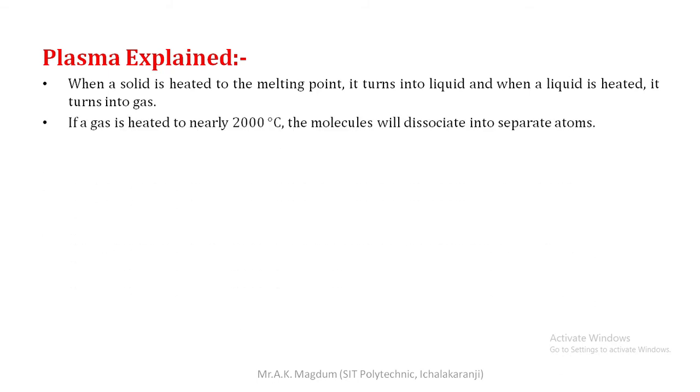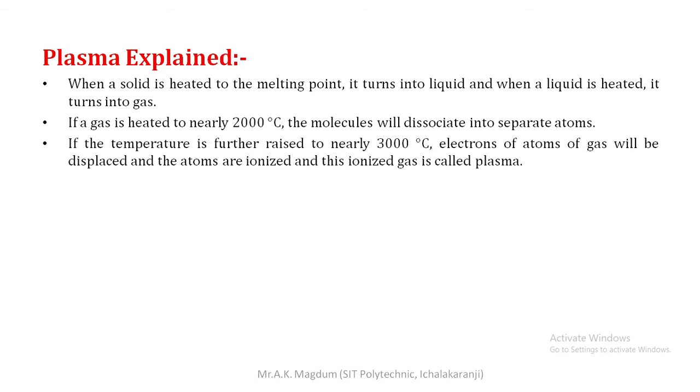If a gas is heated to nearly 2000 degrees Celsius, the molecules will dissociate into separate atoms. That is a very important thing. Whenever the gas is available, you can heat it up to 2000 degrees Celsius. In that case, the molecules of the gas dissociate into separate atoms.